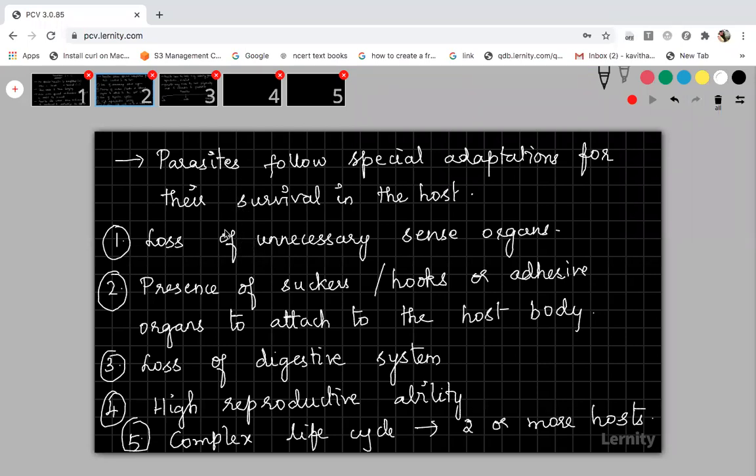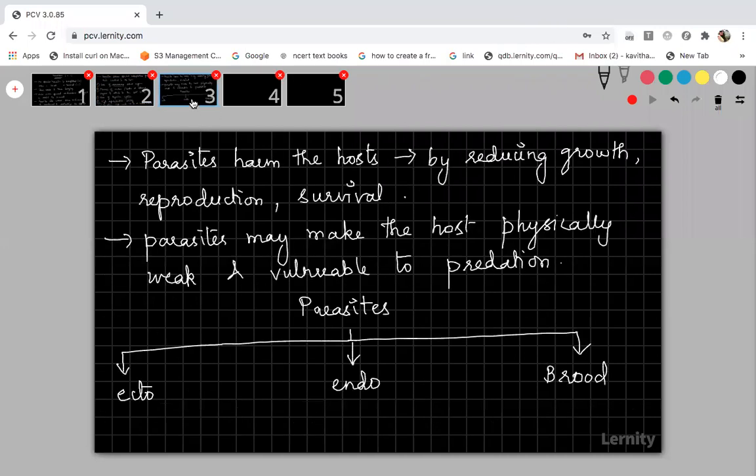So there will be mostly loss of unnecessary sense organs. That's why I'm telling unnecessary sense organs, not simply sense organs. Some sense organs are not needed by them when living inside the host body. Those sense organs will be functional only when they are living outside the host, in the environmental factors. When living inside the host, such sense organs may not be useful. So they will lose all those unnecessary sense organs which are not needed for living inside a host body. Got it? So this is the third slide.